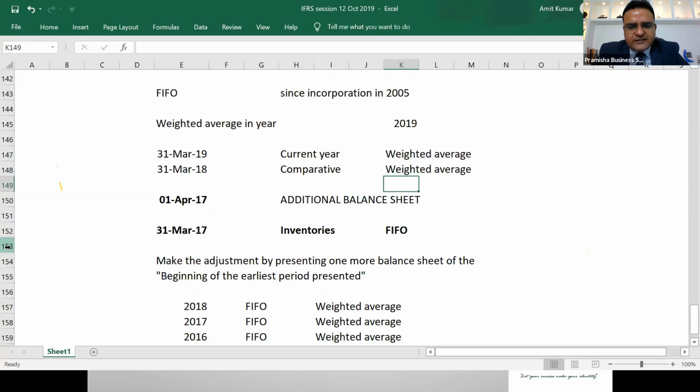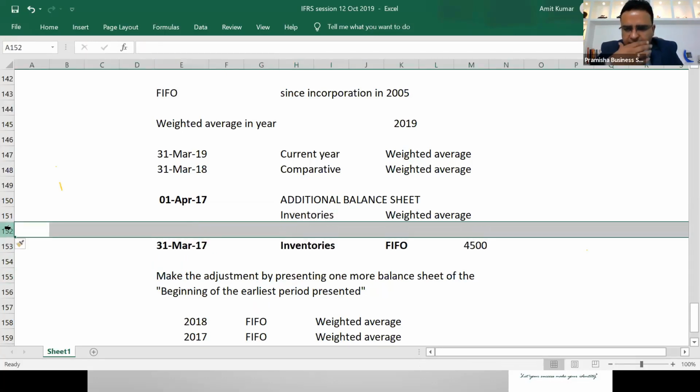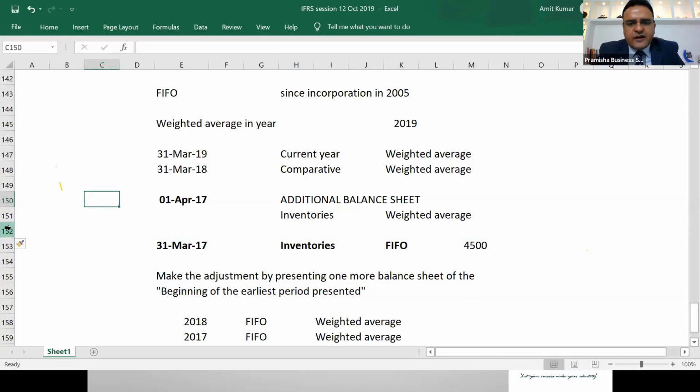If under 31st March 17 the inventories were valued under FIFO at 4500, and under weighted average the same inventories, the cumulative effect of the valuation, if you would have calculated weighted average, the inventory should have been valued at 6,000.